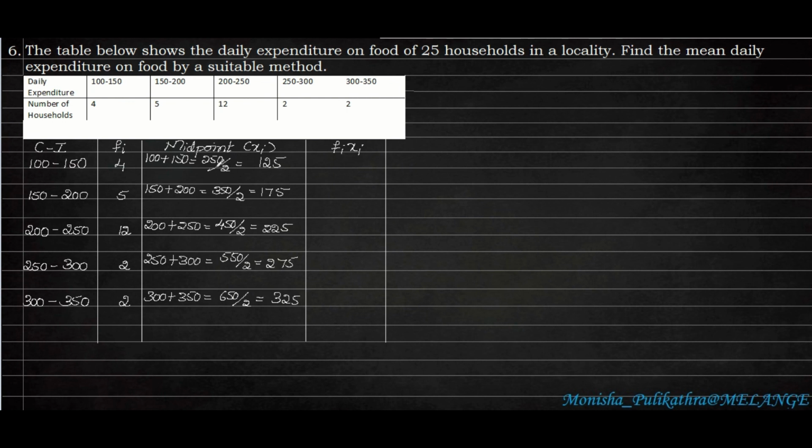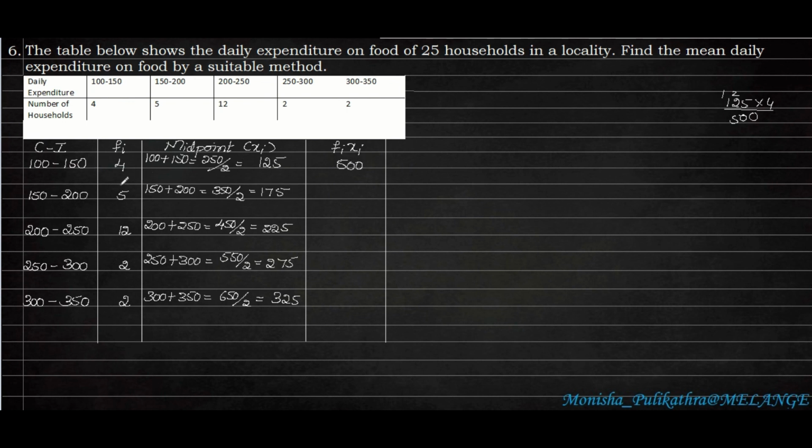Okay. So first one, when we divide 250 by 2 we will get 125. Next, 350 divided by 2 we will get 175. 450 divided by 2 we will get 225. 550 divided by 2 is 275 and 650 divided by 2 is 325. So in the next column we need to multiply fi into xi, that is 4 into 125. So I will multiply 125 into 4. So 4 fives are 20, 2 carry, 4 twos are 8, 10, 1 carry, 4 ones are 4 and 5, that is 500. Okay. So first one is 500, that is 125 into 4.